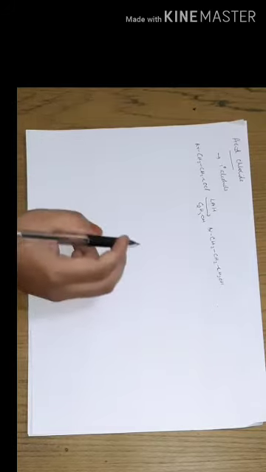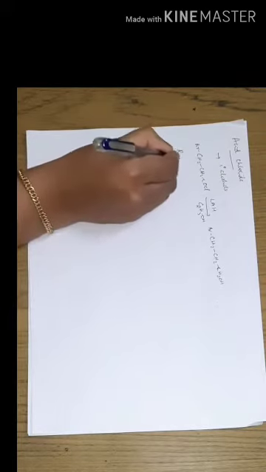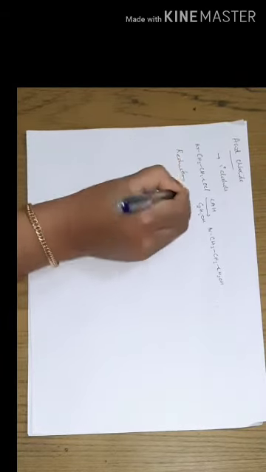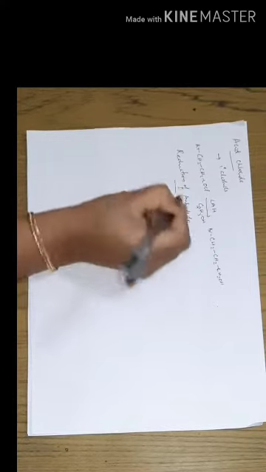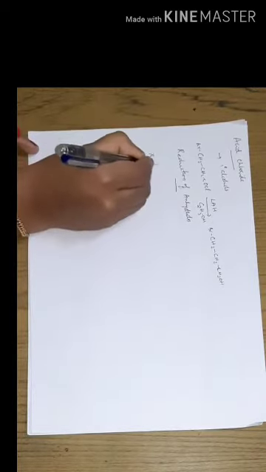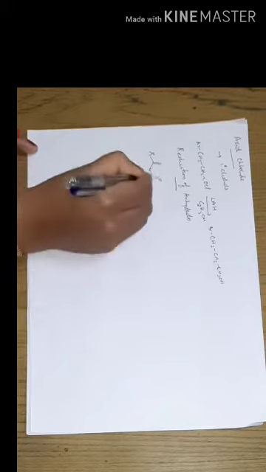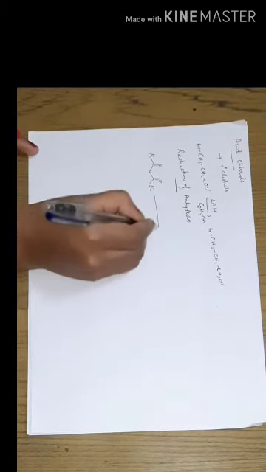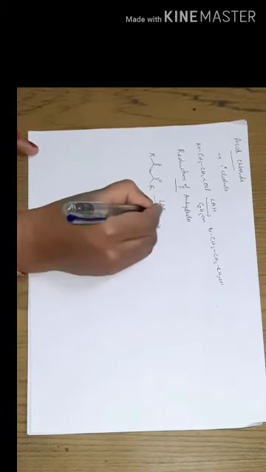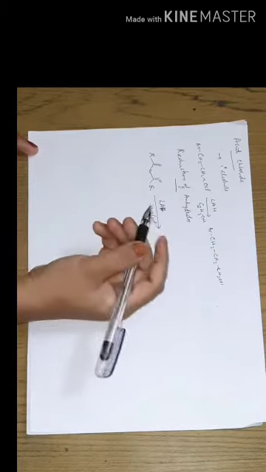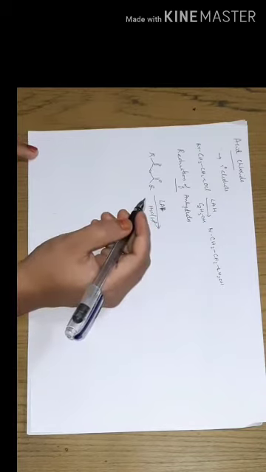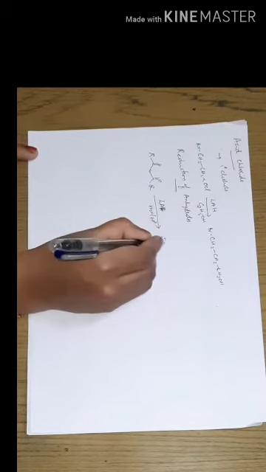Now, the next example is the reduction of anhydrides. Suppose the structure of the anhydride is like this. This compound upon reduction with lithium aluminum hydride, then H2O/H+, gives primary alcohol, or two molecules of primary alcohol.